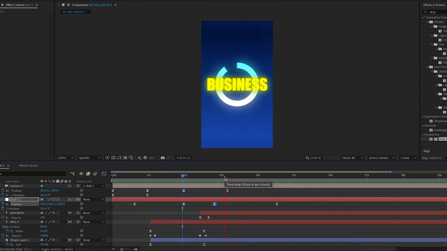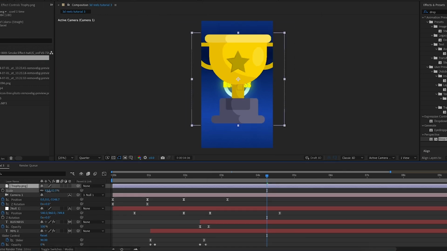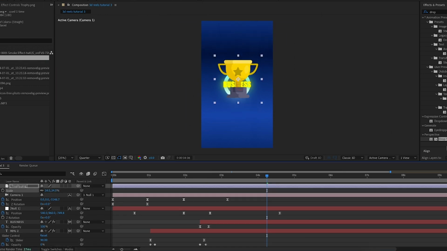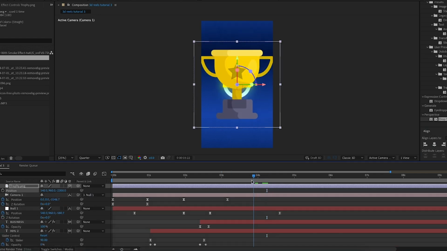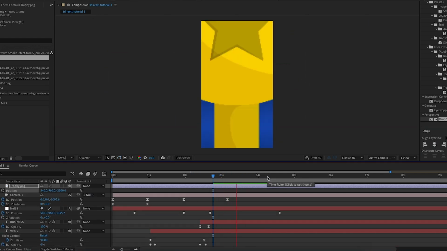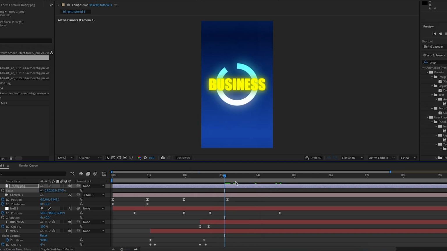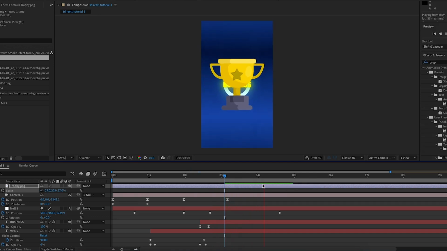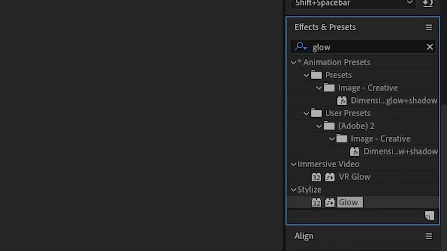And now what I'm going to do is import this trophy icon, which I forgot to add at the start, and add this onto the timeline. I'll scale it down and position it in the middle. Then I'll make it 3D and move it closer to the camera. The goal is for it to start off behind the camera, but as we zoom out, it comes into shot. So I'm just going to keep playing around with the position until it looks smooth, and I'm happy with that. I'm then going to search up glow in the effects and presets, and add the glow effect onto this trophy.